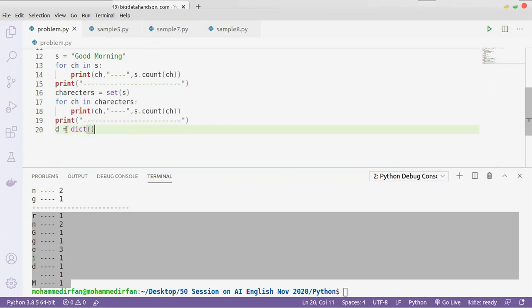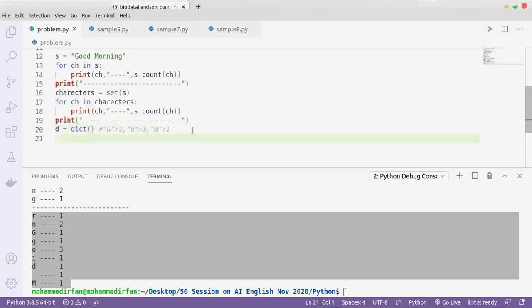So now we are creating an empty dictionary. What we are going to do is create a key as the character. Key is the character. Let's say G, G is the character. Now the value will be the occurrences, how many times it occurs. Like this we are going to create. Like o we have three times, right? And d, we have one time. So this is how we are going to create the dictionary.